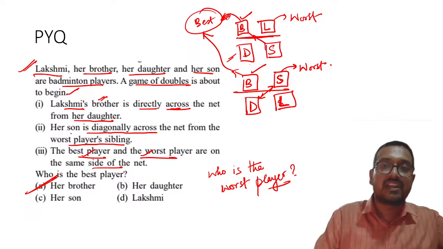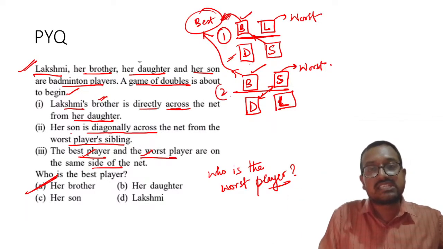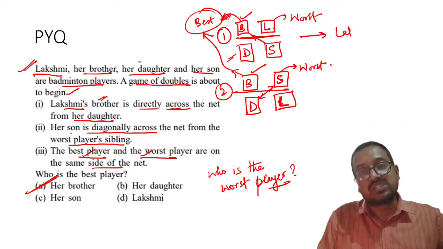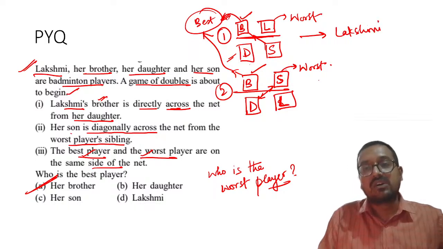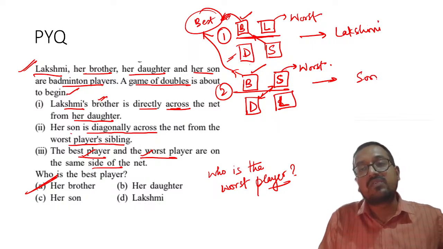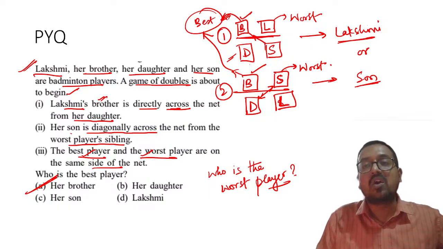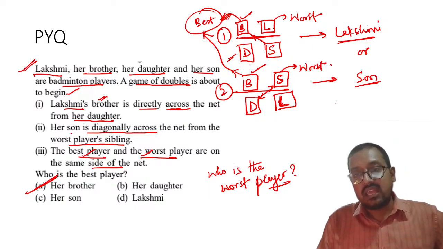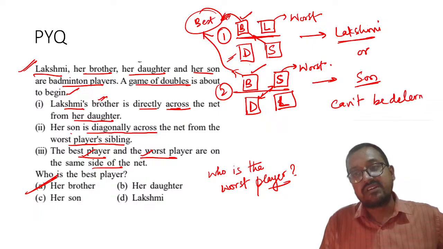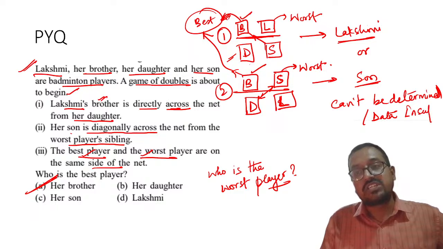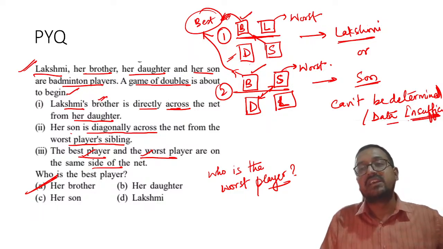Please remember, if you see the diagram, there are two cases. This is the first case, this is the second case. In the first case, Lakshmi is worst. But in this case, son himself is worst. Understood? So here, the answer can be either Lakshmi or son, or the other answer can be can't be determined, or data insufficient. So these kinds of questions can be asked. Please remember, data sufficiency related.